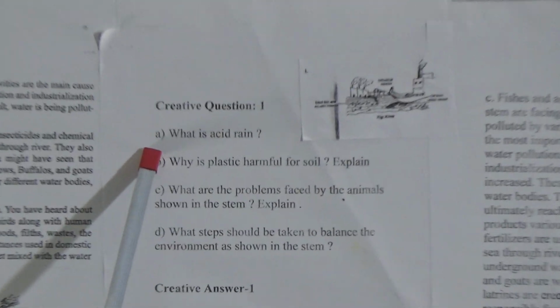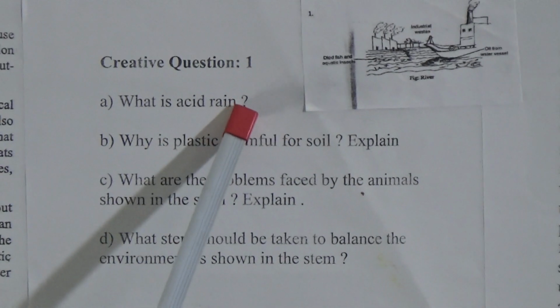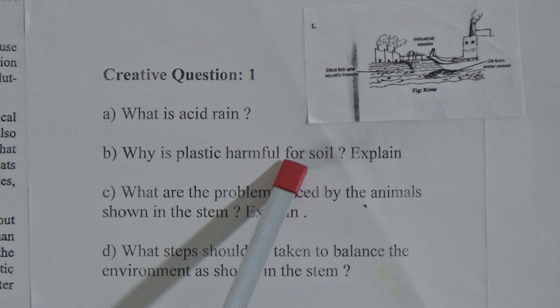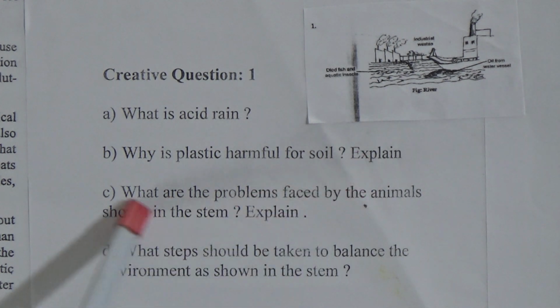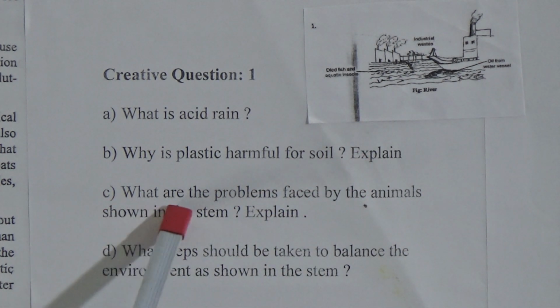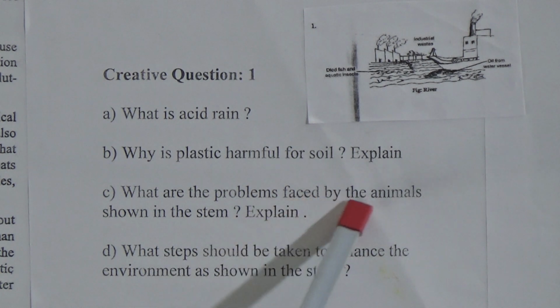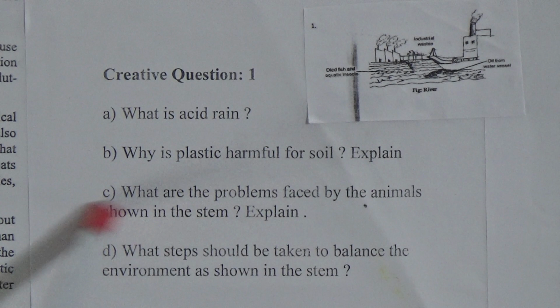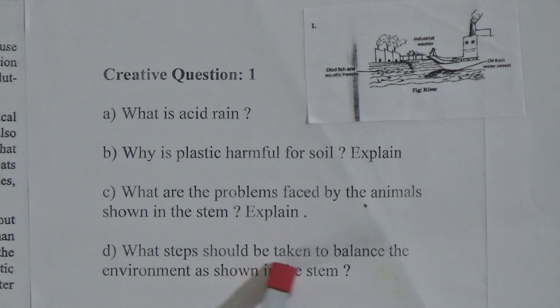And the A number question is, what is acid rain? And B number question, why is plastic harmful for soil? Explain. C number question, what are the problems faced by the animals shown in the stem? Explain. D number is, what steps should be taken to balance the environment as shown in the stem?